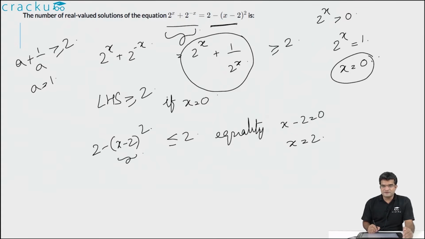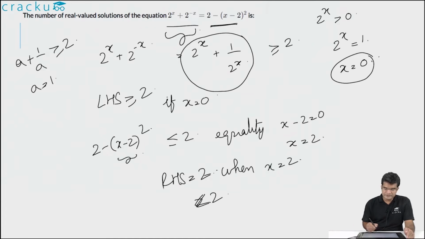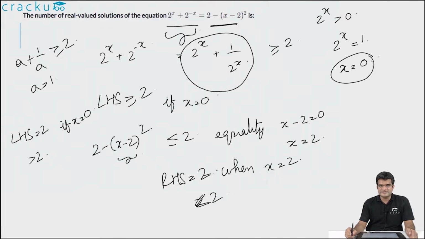So when x is equal to 2, the right hand side will be equal to 2, and for all other values of x, the right hand side is less than 2. Similarly, if you look at the left hand side, it will equal 2 if x is equal to 0, and for all other values of x, the left hand side is greater than 2.